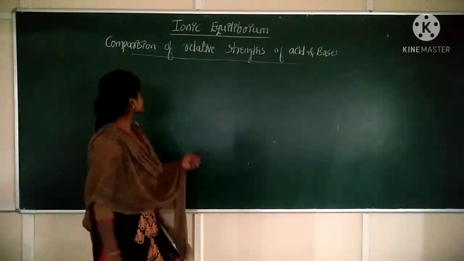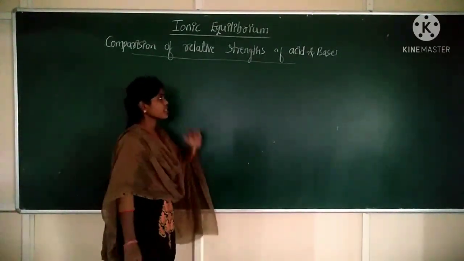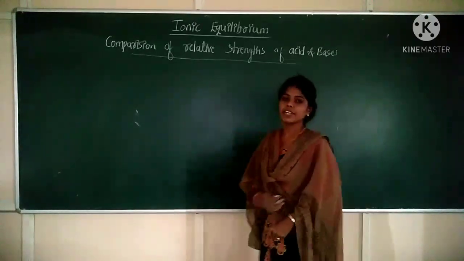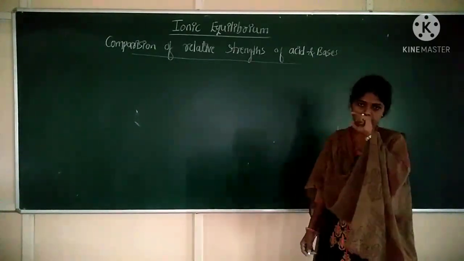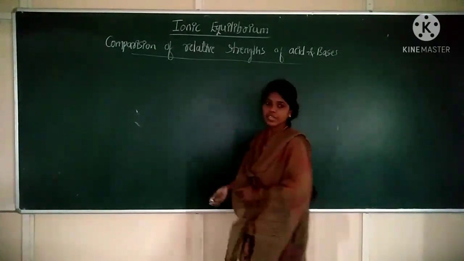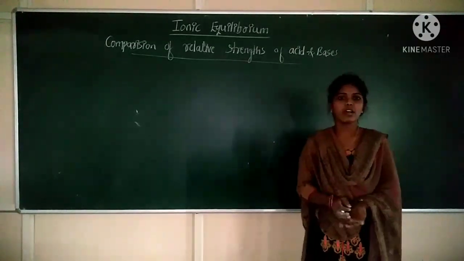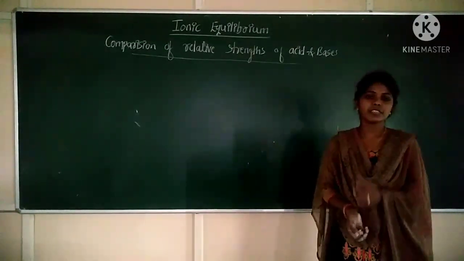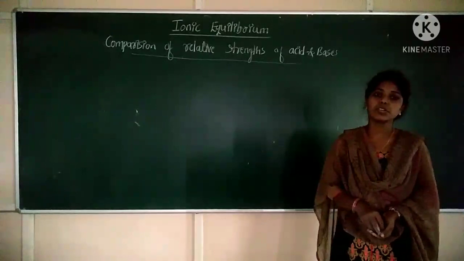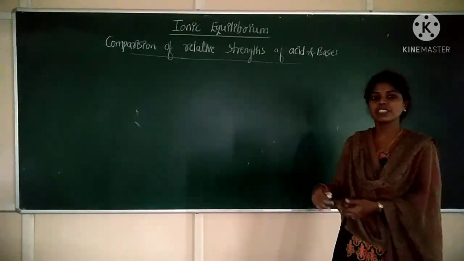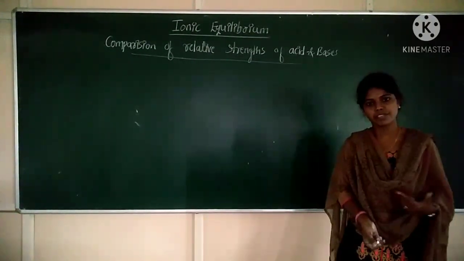So next one, comparison of relative strengths of acids and bases. According to Arrhenius theory, how do we consider strong acids and bases? One which completely ionizes is said to be a strong acid, and one which partially ionizes is considered a weak acid.